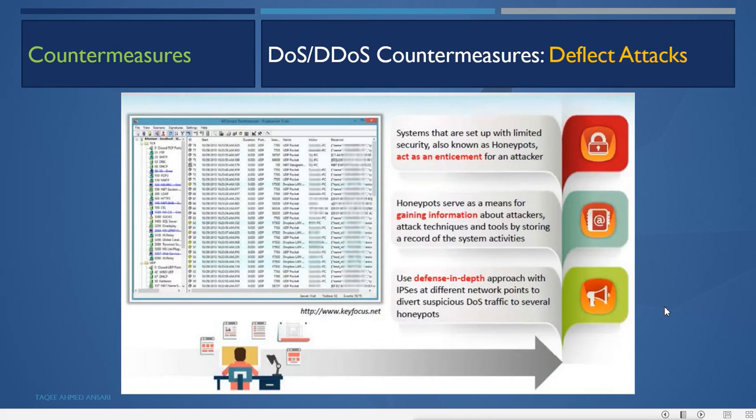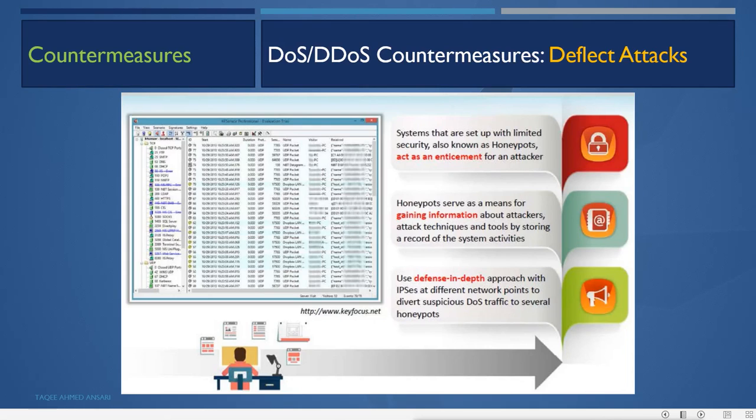Then we can deflect the attack also. Deflecting the attack means we can set up honeypots. Systems that are set up with limited security, also known as honeypots, act as an enticement for an attacker. A honeypot serves as a means of gaining information about attackers' attack techniques and tools by storing a record of